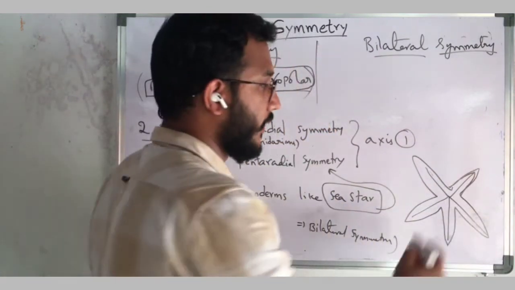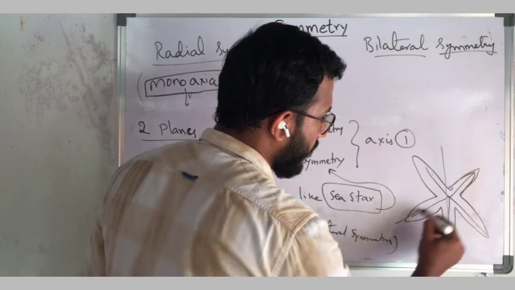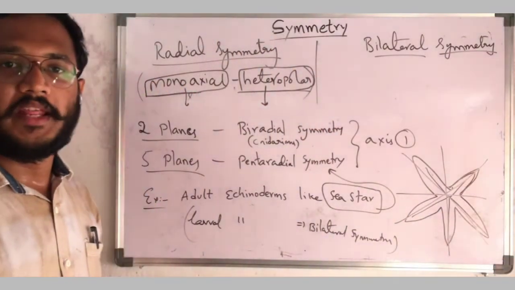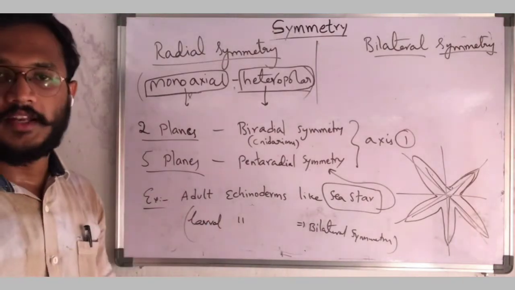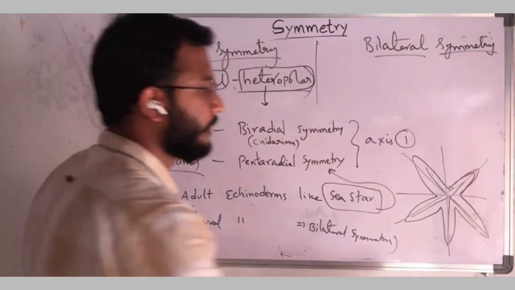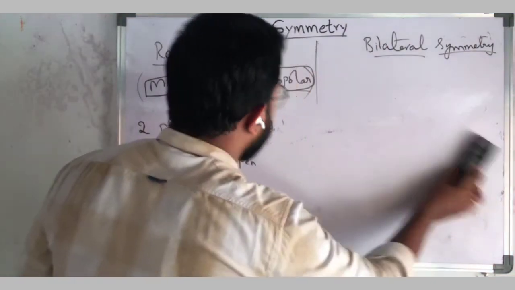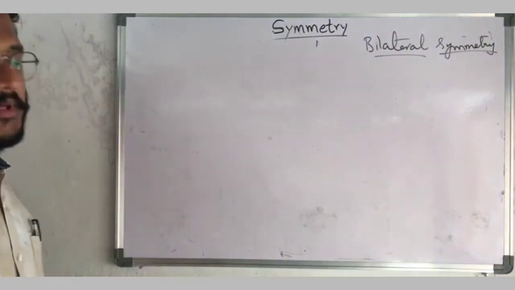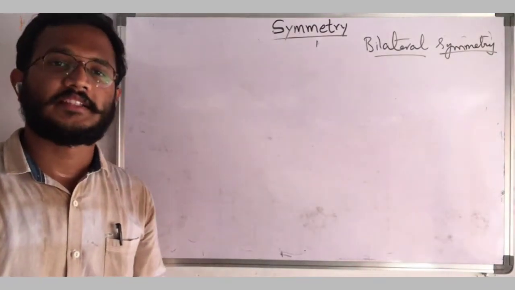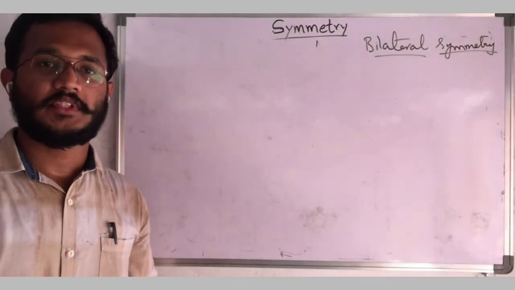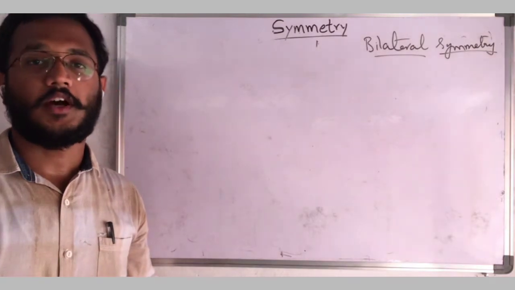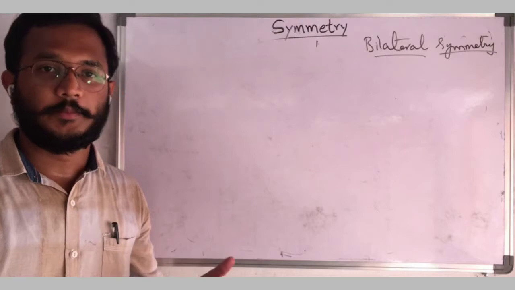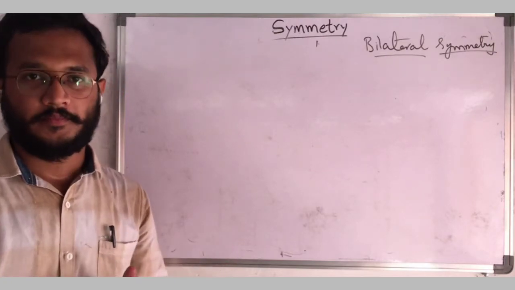It is in this shape. It is divided into 5 different planes. So pentaradial symmetry. This is about radial symmetry. Mostly this radial symmetry is present in Cnidarians. Here the exception is echinoderms. The larval stages of echinoderms are bilateral symmetry, but the adult stages are exhibiting pentaradial symmetry.